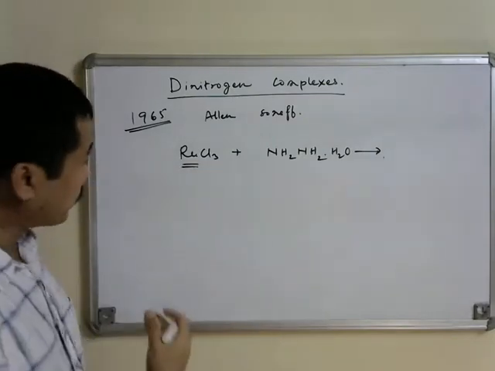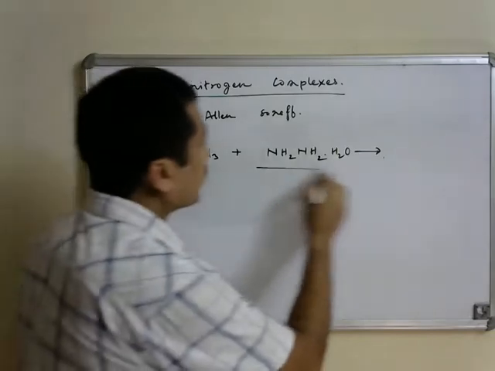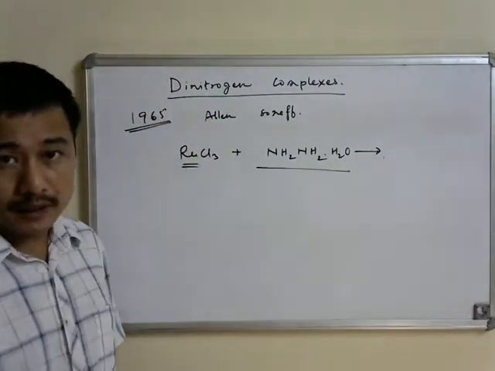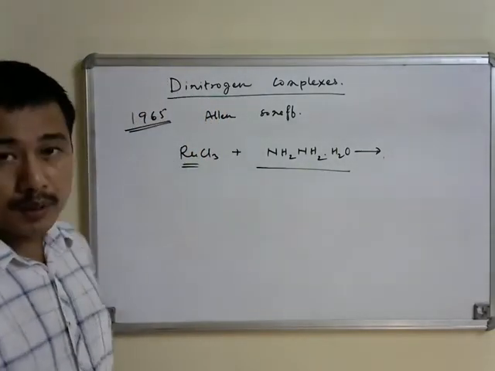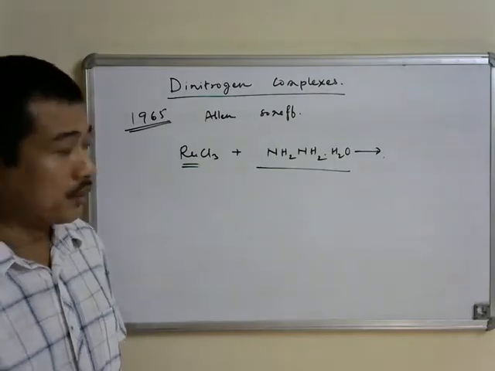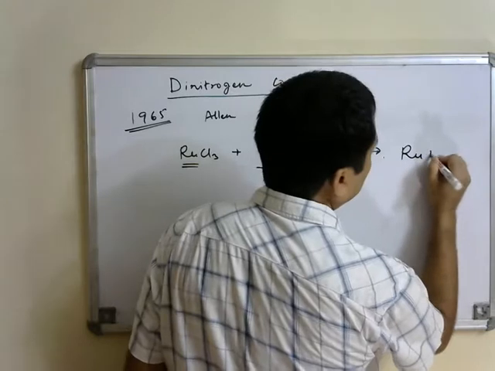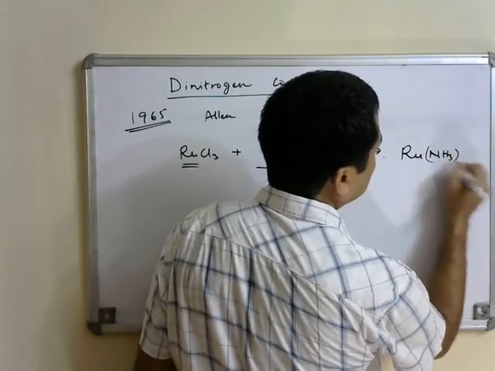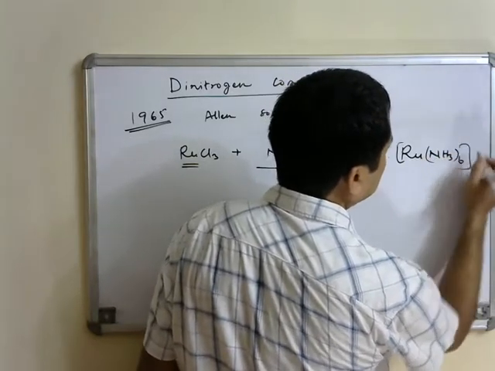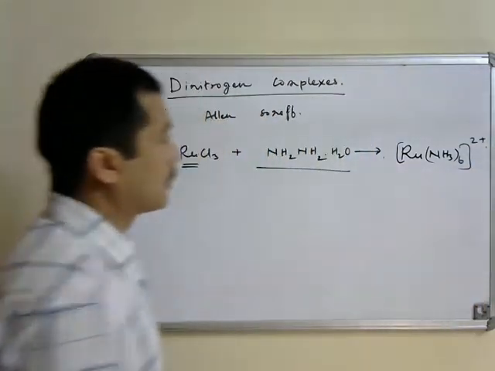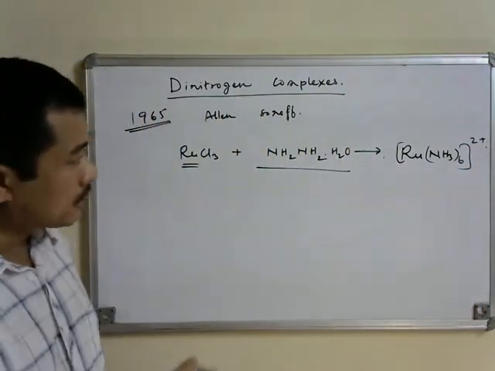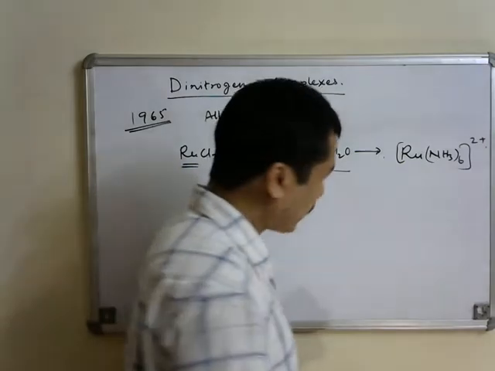They wanted to reduce the ruthenium center by using the hydrazine hydrate as a reducing agent, and at the same time using it as a source of ammonia. And they thought this reaction should give them ruthenium hexaamine 2 positive. But that was not the case, and instead of the desired product, what they obtained